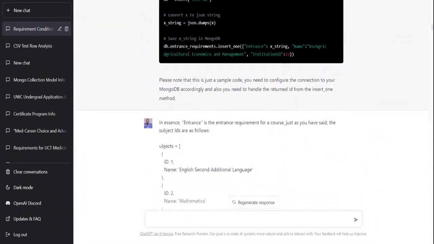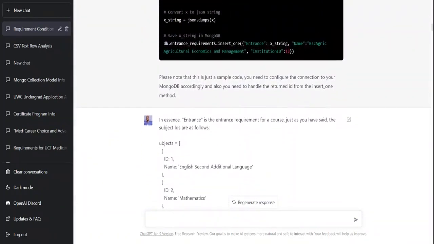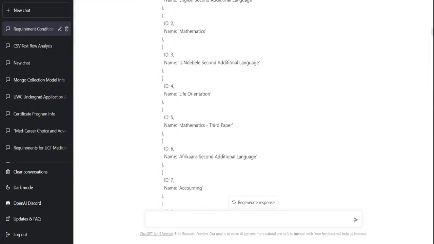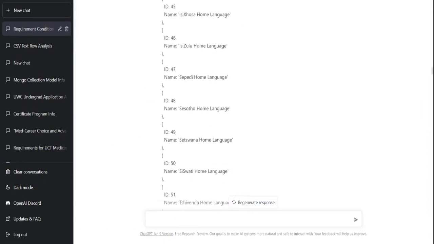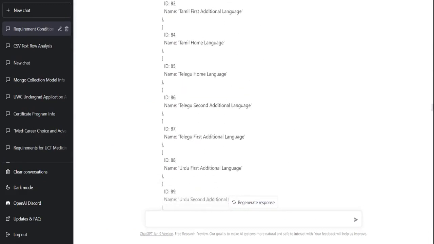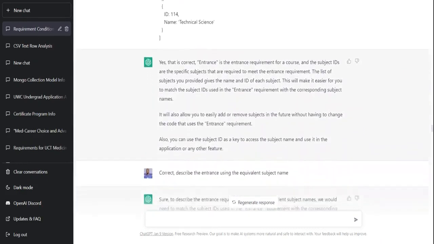And one of the next things that I asked it to do was actually to read the subject IDs. So it's an ID and a name, and this is a list of all subject IDs. And what I'm trying to do with this is to ensure that instead of giving us subject IDs, it can give us subject names. And I'm just going to scroll through all of that.